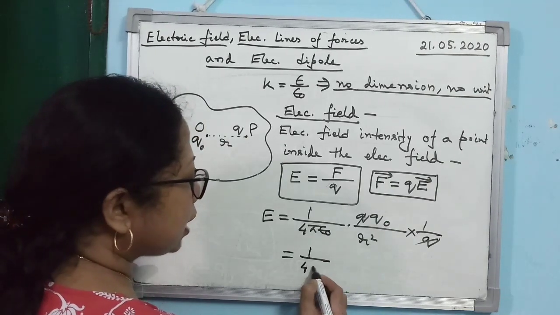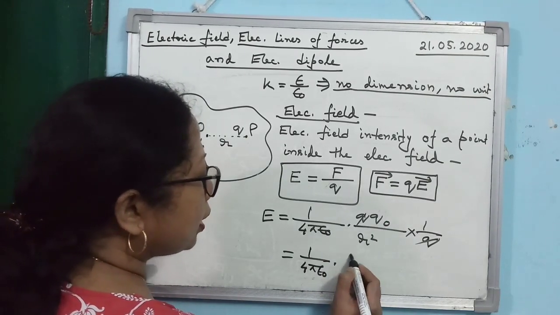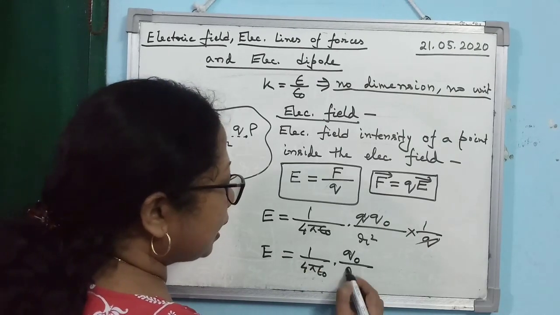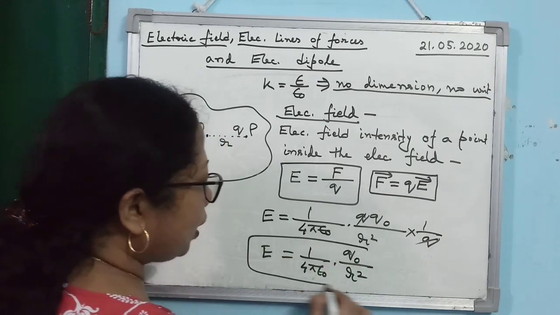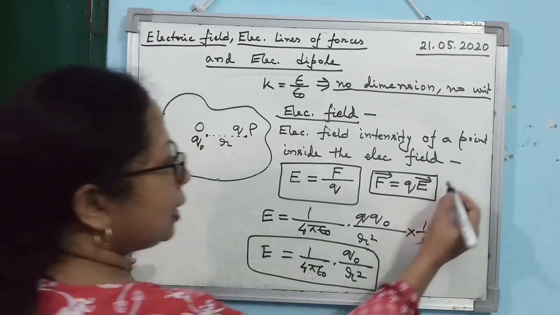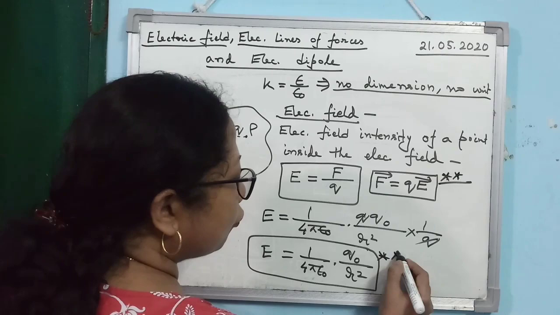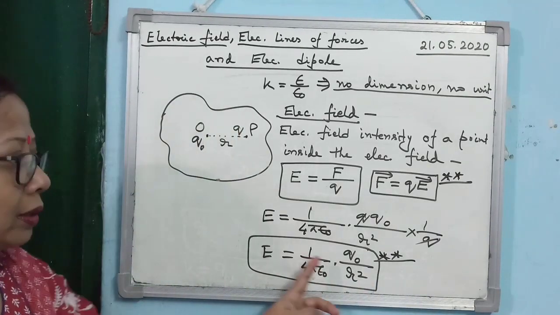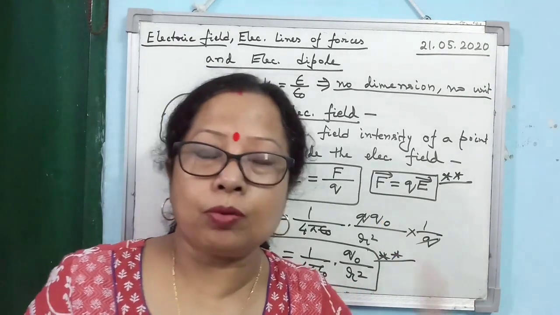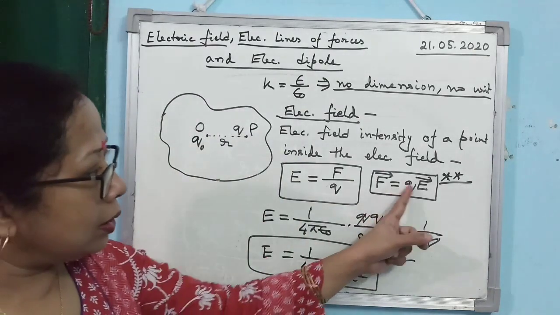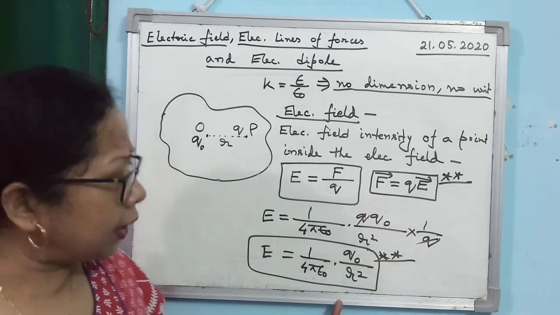So what are you getting? That E is equal to 1 by 4 pi epsilon naught Q by R square. This is another relation. These are the relations you are supposed to remember for solving the numericals in this chapter. Board exam numericals are formula based, easy numericals. So you must learn these two equations.